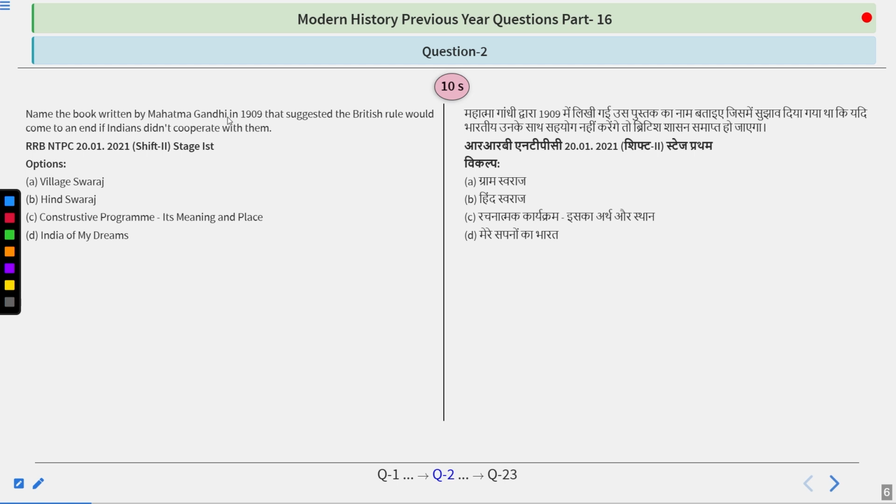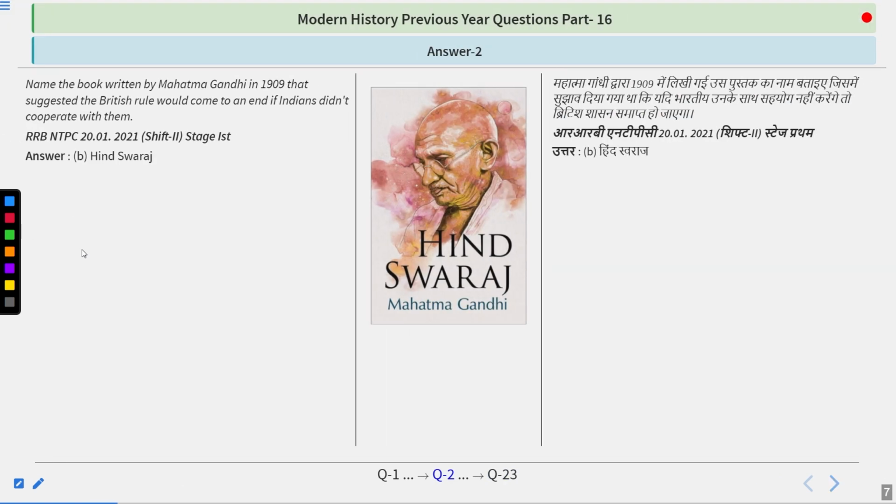Name the book written by Mahatma Gandhi in 1909 that suggested the British rule would come to an end if India did not cooperate with them. Options: Village Swaraj, Hind Swaraj, Constructive Programme: Its Meaning and Place, India of My Dreams. So think about it and try to find out the answer. I guess the answer is simple, because the answer is Hind Swaraj.